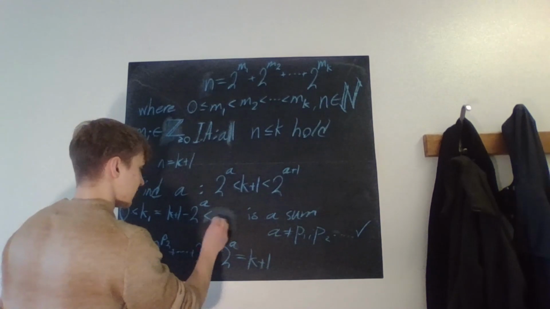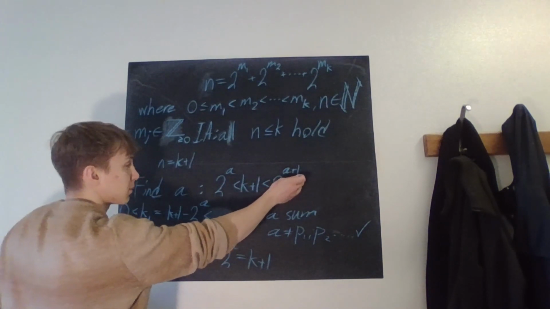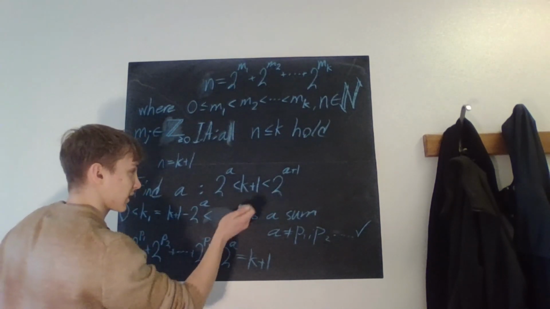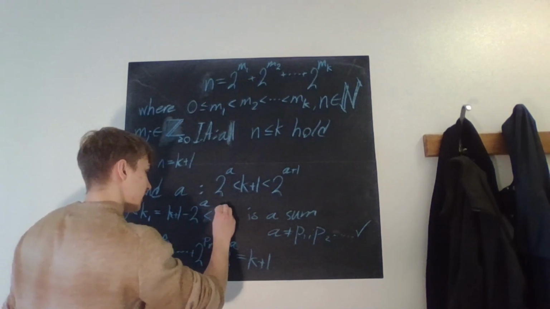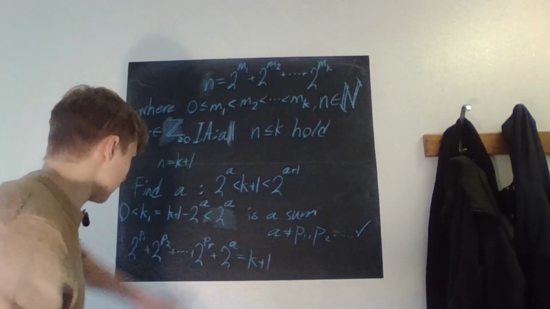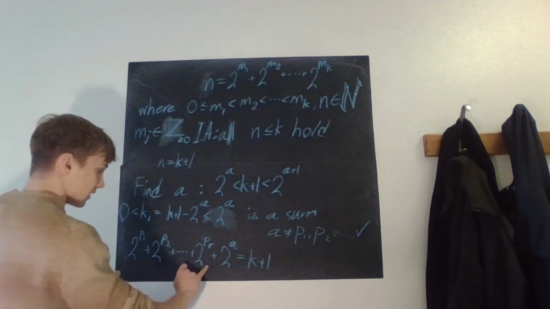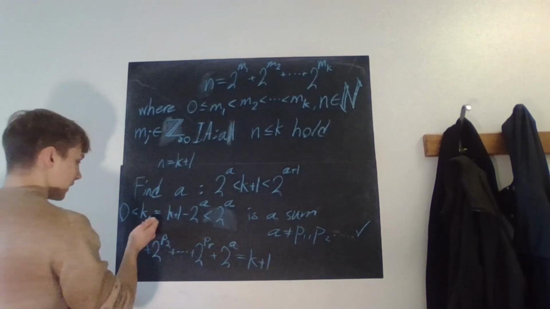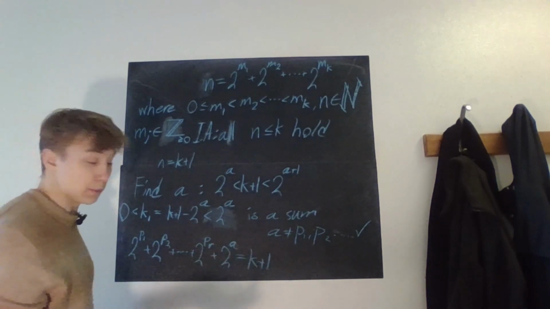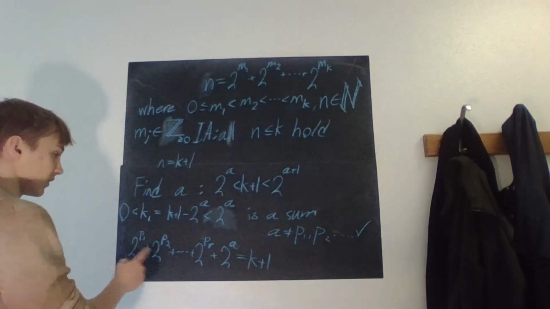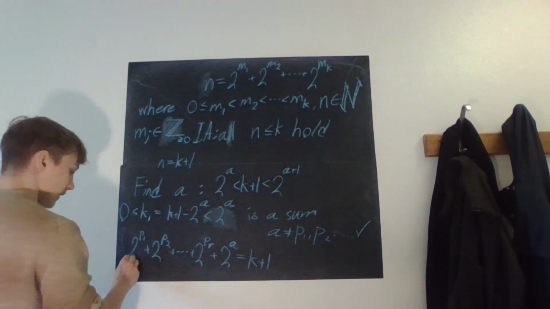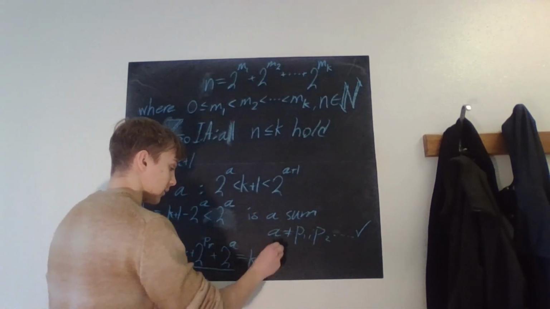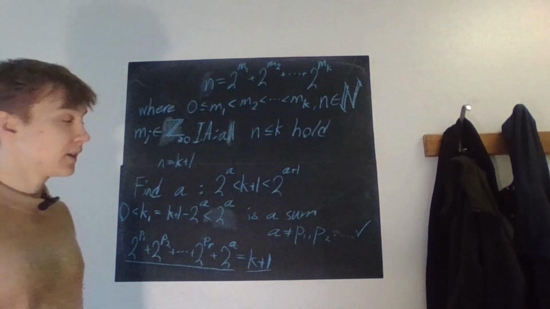And then what is it less than? It is less than 2 to the power of a plus 1 minus 2 to the power of a. If you do that, you can extract a 2, and this is just 2 to the power of a. So if k plus 1 is equal to this sum, and if that were to have a 2 to the power of a, then k1 would be greater than itself, basically. That, of course, is a contradiction, and therefore we know that all of these powers are unique, and therefore we have written k plus 1 as a unique sum of integer powers of 2.